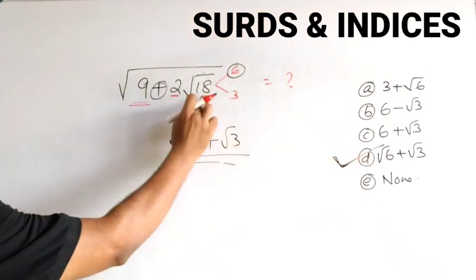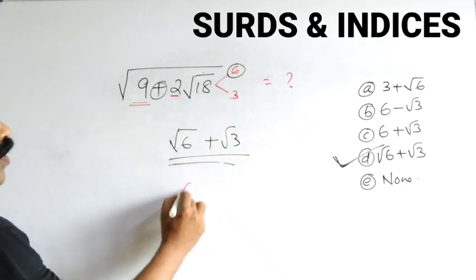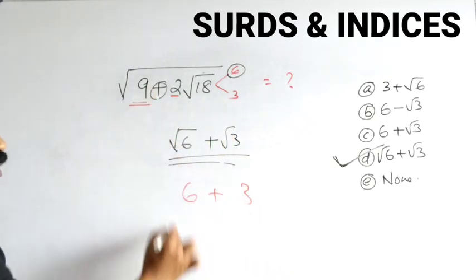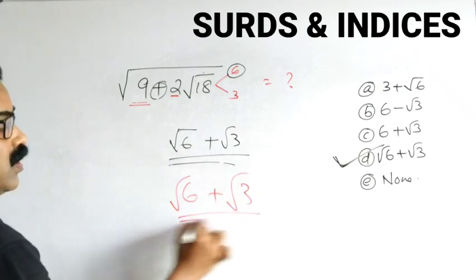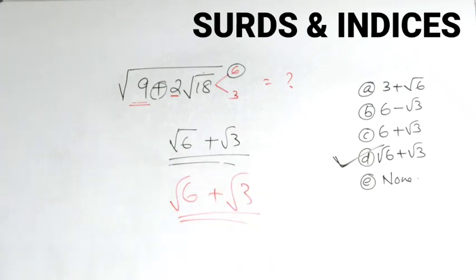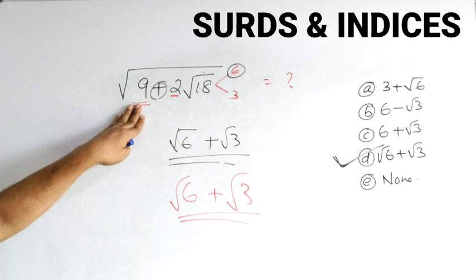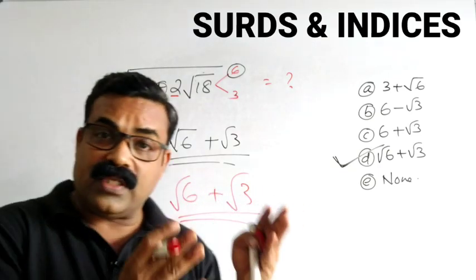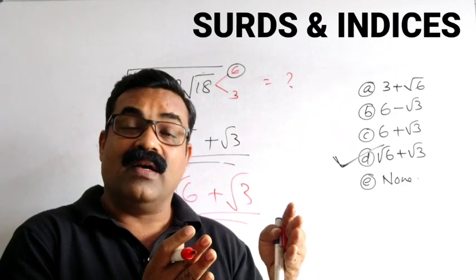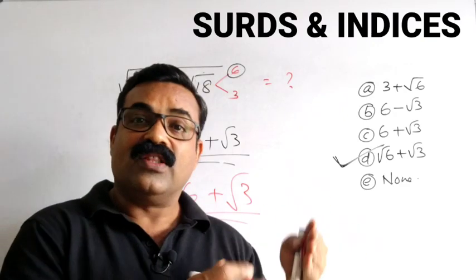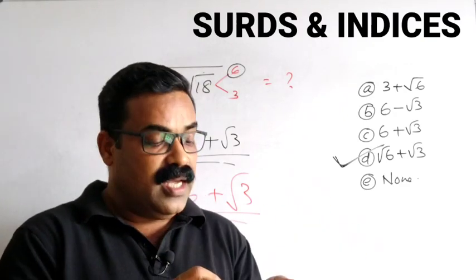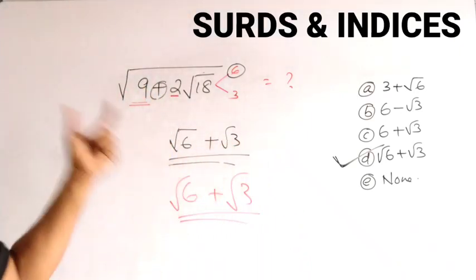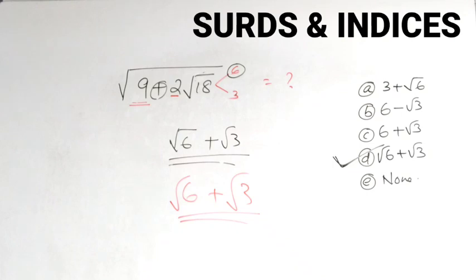Here it is 9, here it is 18, so 6 and 3. So write 6 and 3. Then here it is plus, put plus and put both the answers in root. This is your final answer. So very, very important trick, and very important question. Students who don't know this trick will leave this question thinking that it is tough. So understand this concept very clearly and then practice. Kindly note it. We'll go with more and more questions like this.